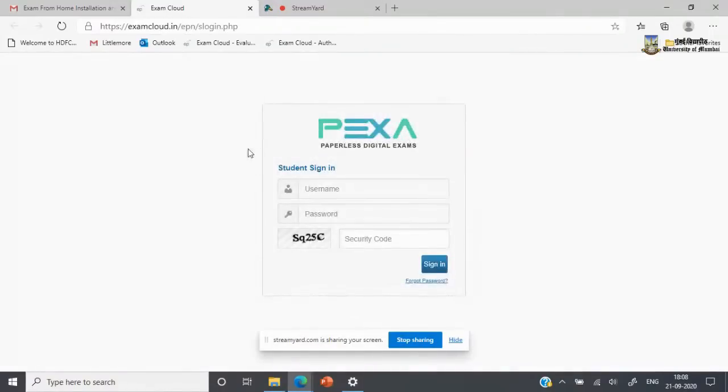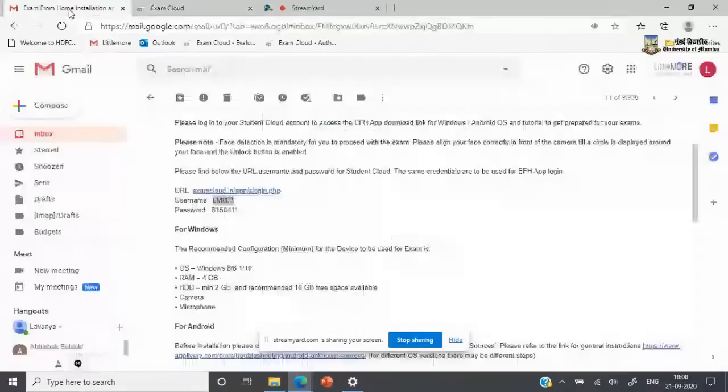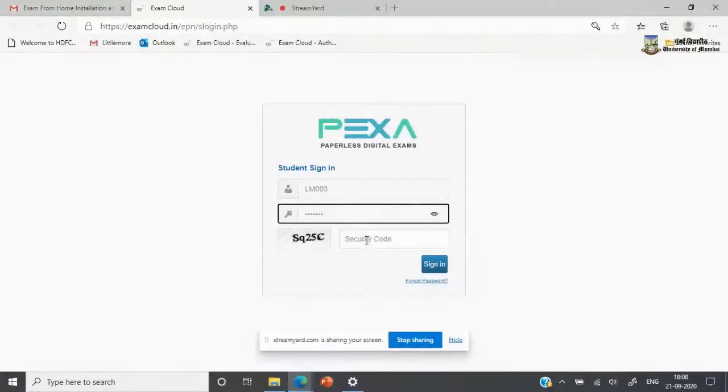Exam Cloud login will look like this for all the students. It will say students sign in. In the username and password section, kindly type in or copy paste your username and password that has been provided to you. It will request for a security key. The security key is case sensitive, please note. So as you can see, capital letters or small letters need to be typed accordingly.